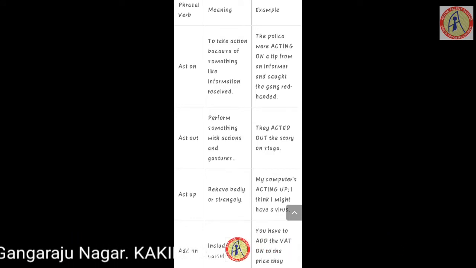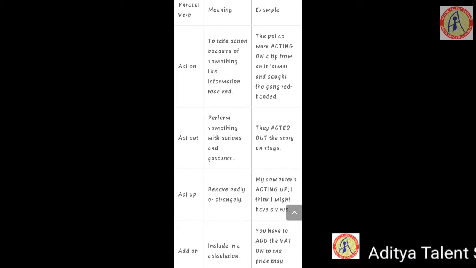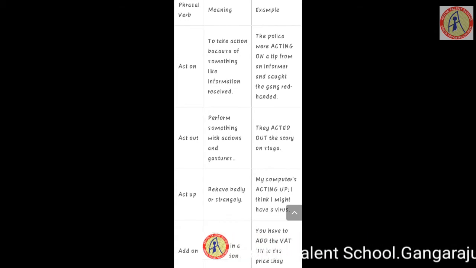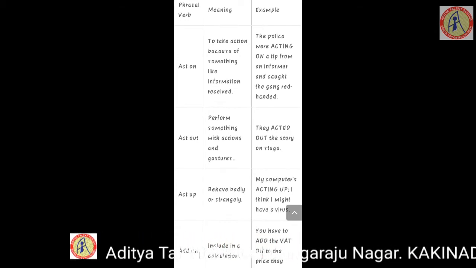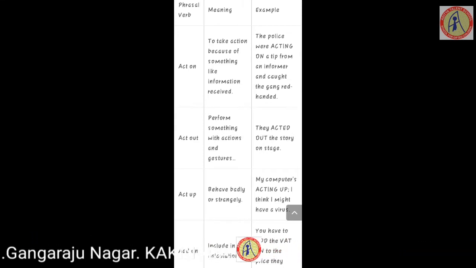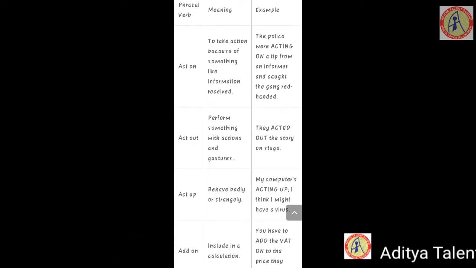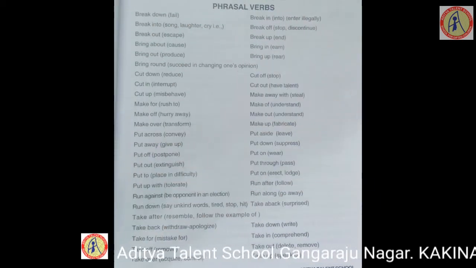Now act out: perform something with actions and gesture. They acted out the story on stage. And act up: behave badly or strangely. My computer's acting up. I think I might have a virus. In this manner, we will create the examples and even we should learn the meanings of the phrasal verbs.